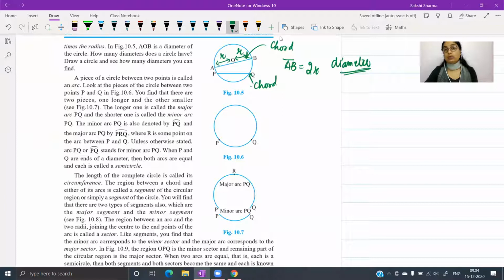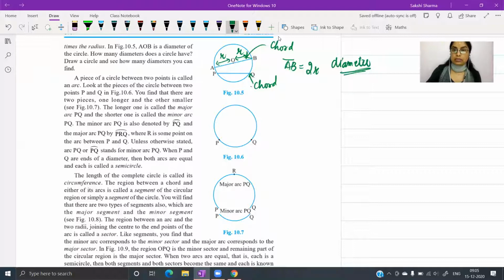Diameter again can be used in two ways. One will be in the sense that it is a line segment or a chord which joins 2 points on the circle and passes through the center. Both conditions are important. It joins 2 points on the circle. Secondly, it passes through the center. It must pass through the center. It is also called the longest chord of the circle. And in case of length, agar hum measurement ki baat kare, it is twice the size of the radius.